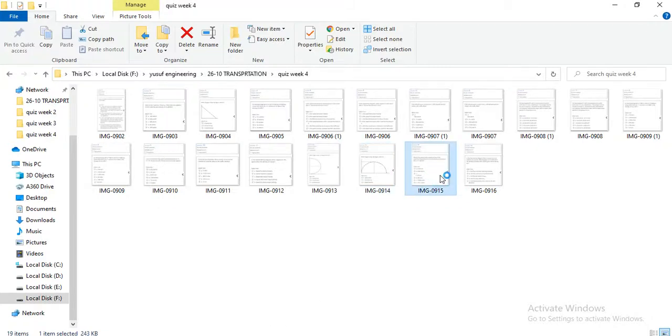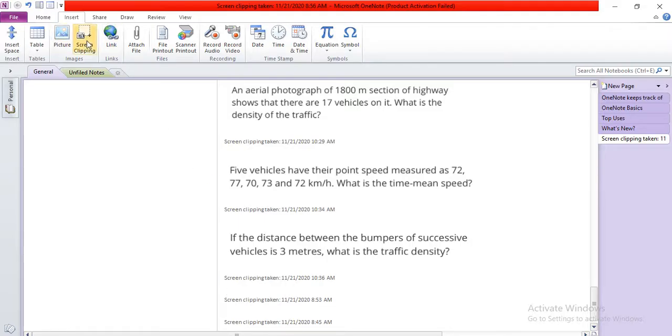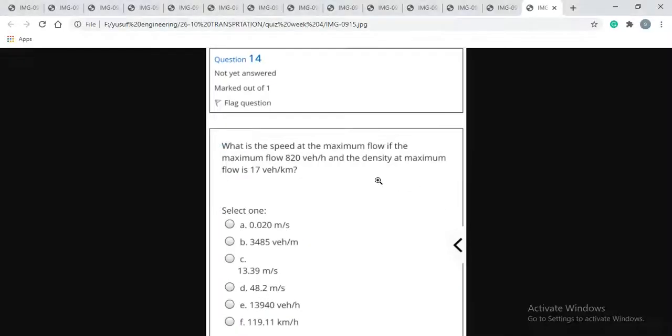The next one is, what is the speed at the maximum flow? If the maximum flow is 820 vehicles per hour and the density at maximum flow is 17, what is the speed at the maximum flow, the free flow speed uf? We can solve this question very easily.